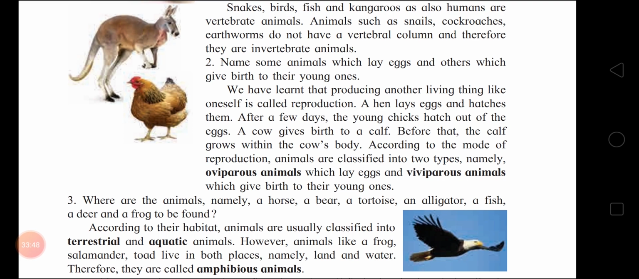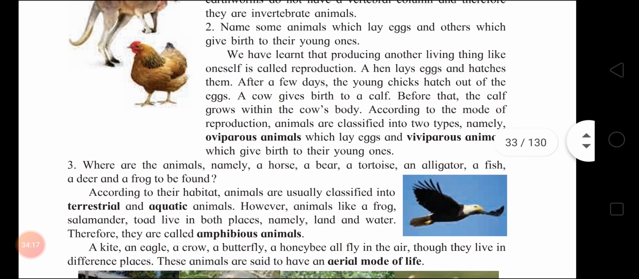Oviparous, there are two types they classify, no? Those who lay eggs, they are oviparous animals. After a cow gives birth to a calf. Before that, the calf grows within the cow's body. According to the mode of reproduction, animals are classified into two types: oviparous, which lay eggs, and viviparous animals which give birth to their young ones. Okay, children.